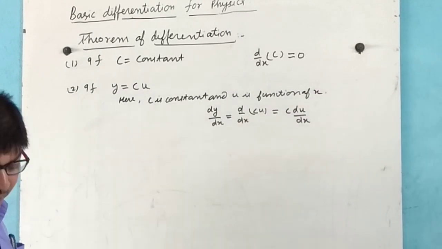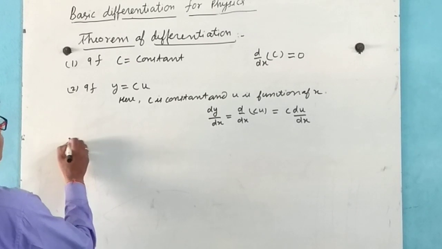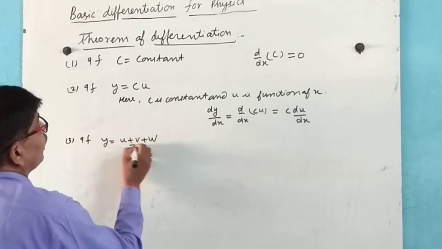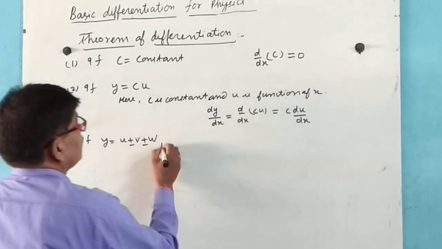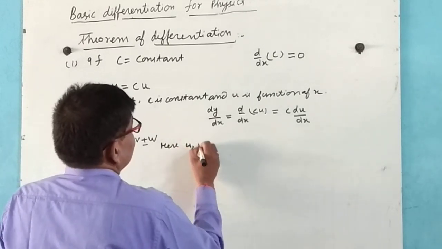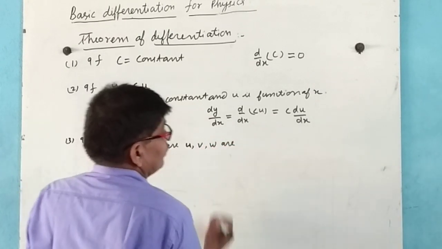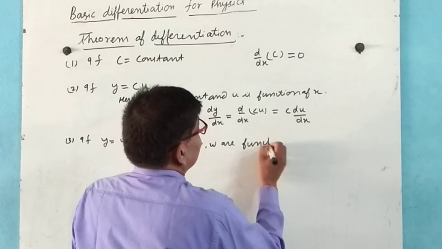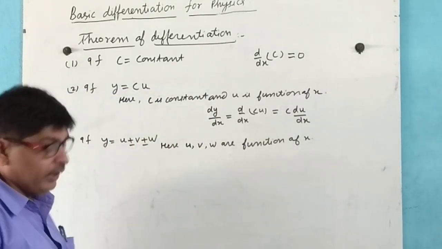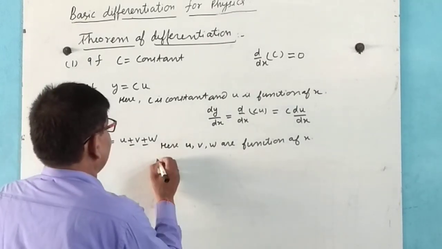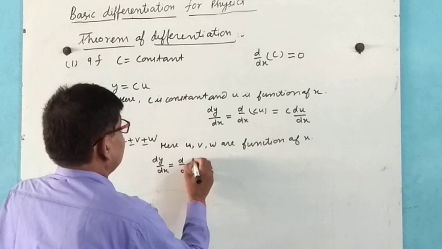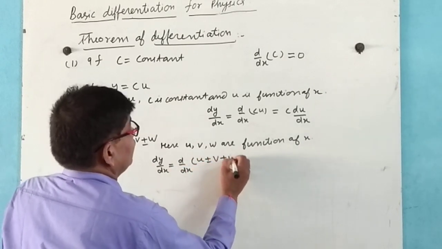Third, if y is equal to u plus v plus w, or with minus, here u, v, w are functions of x, then dy by dx equals d by dx of u plus or minus v plus or minus w.